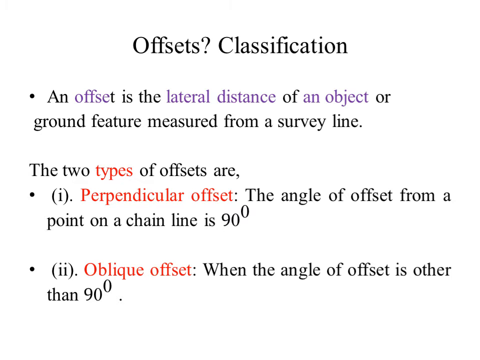Check line is also called proof line, whereas tie line is also called subsidiary line. In case of check line, they are run in the field to check the accuracy of work, whereas the tie line is laid to take the details of the object. In case of check line, the length of the line measured in the field must agree with its length on the plan. The tie line is a line which joins subsidiary stations or tie stations on the main line.